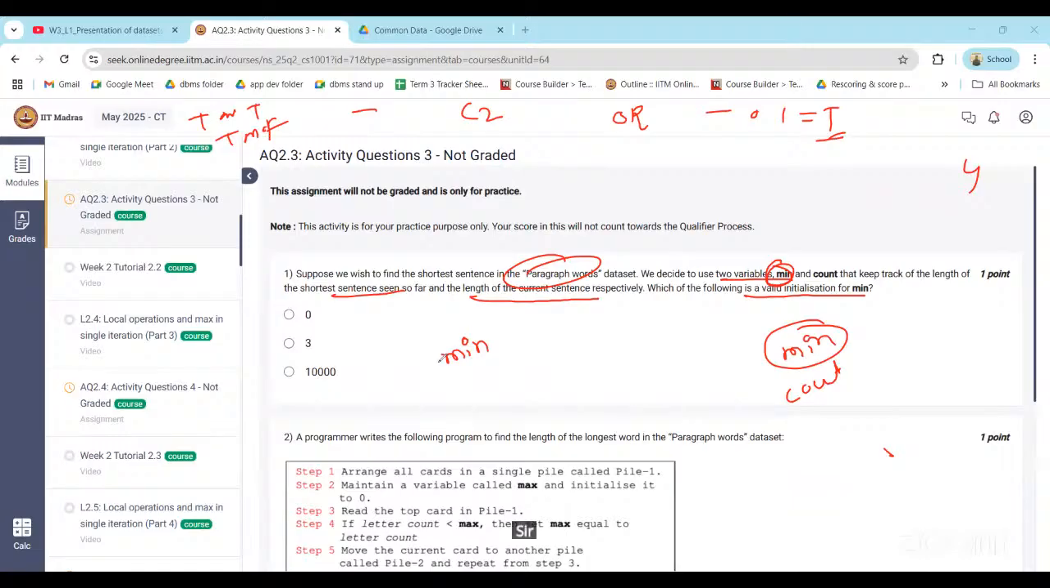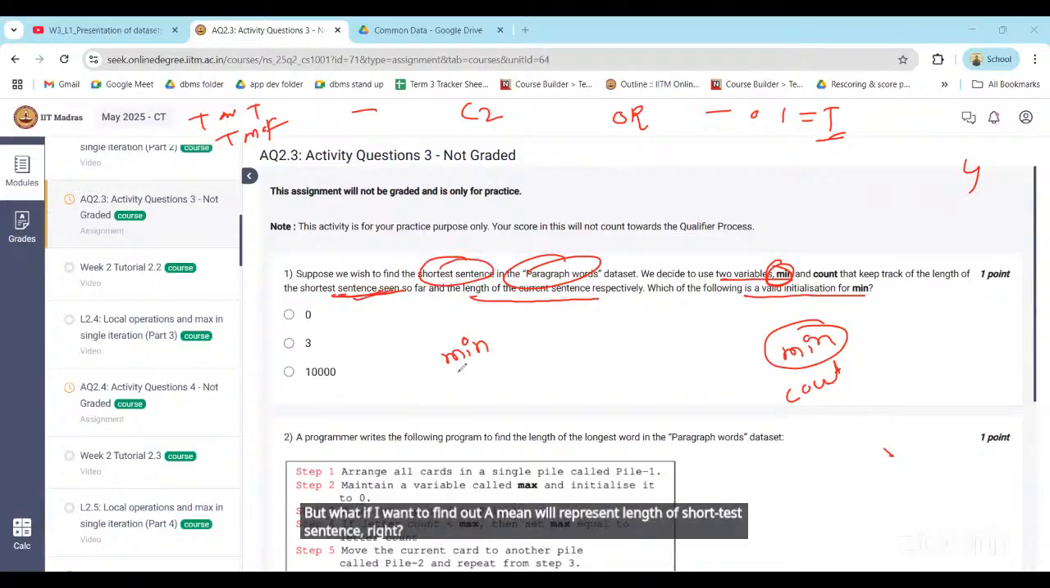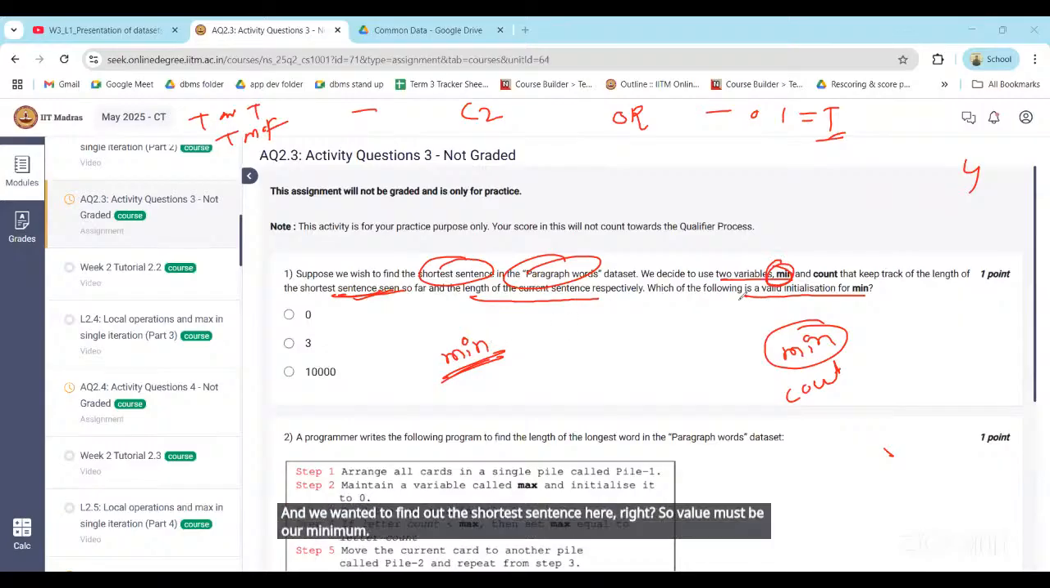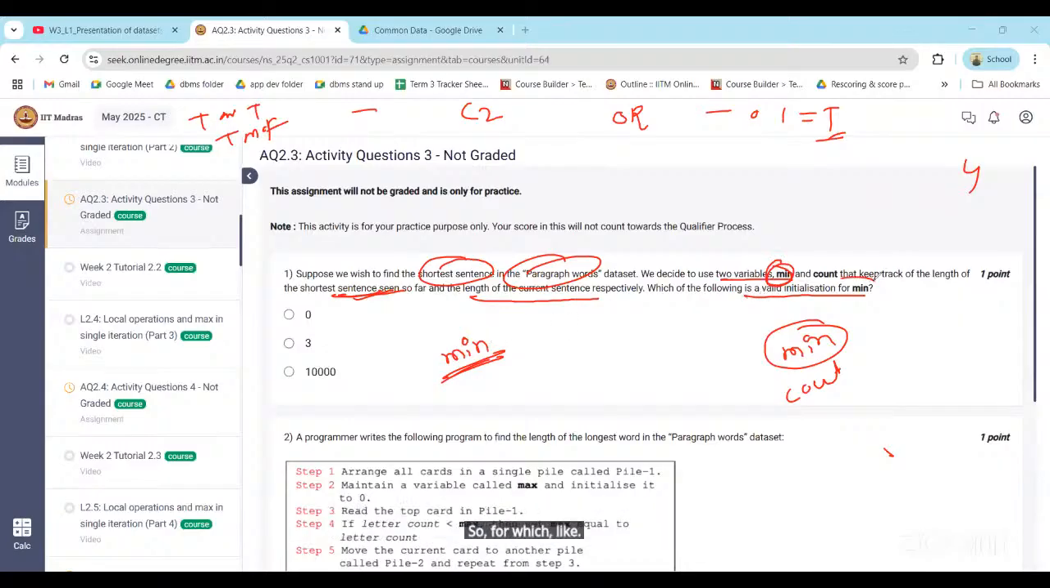Sir, how to use data in this statement? So we don't have to use data. Suppose I want to find out the mean, which will represent the length of the shortest sentence. Now we want to find out the shortest sentence here, so the value must be a minimum. So which value do we have to use for the initialization of mean?